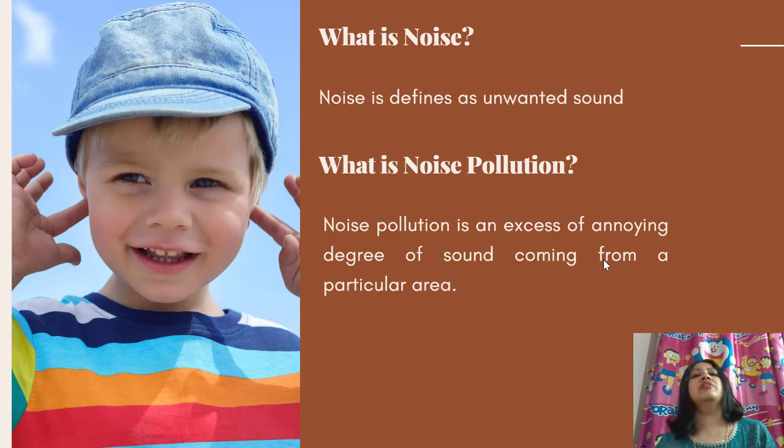Okay, for example, when a neighbor listens to a song that is very loud, you say it is a noise. But if you listen to a song that you really like at the right volume, that is a sound. Okay, what is noise pollution? It's an excess of annoying degree of sound coming from a particular area. As I just said, when there is too much noise, and what is annoying? Irritating. That means something that you don't like. So when there is too much noise coming from a particular area, it is called noise pollution.